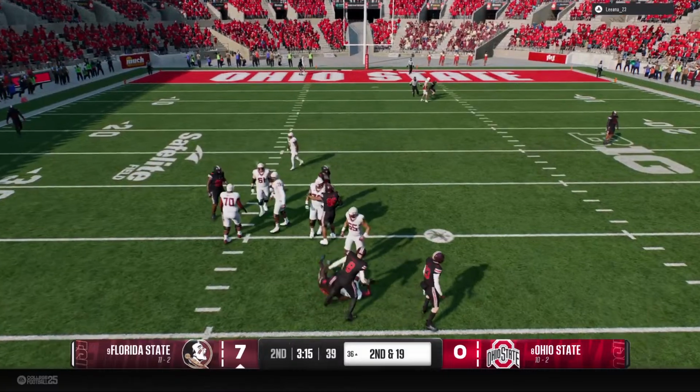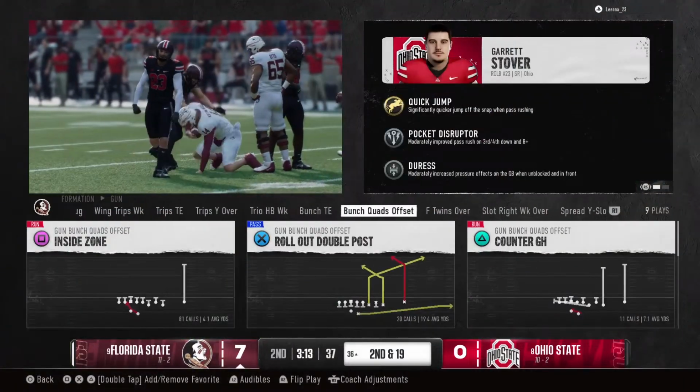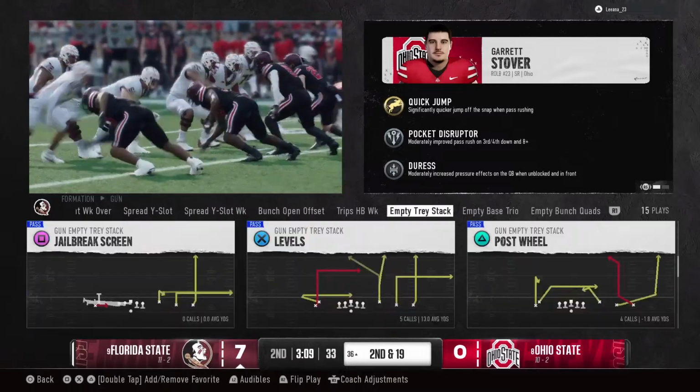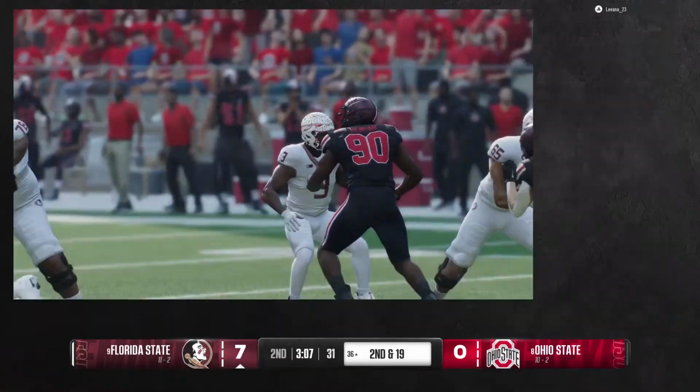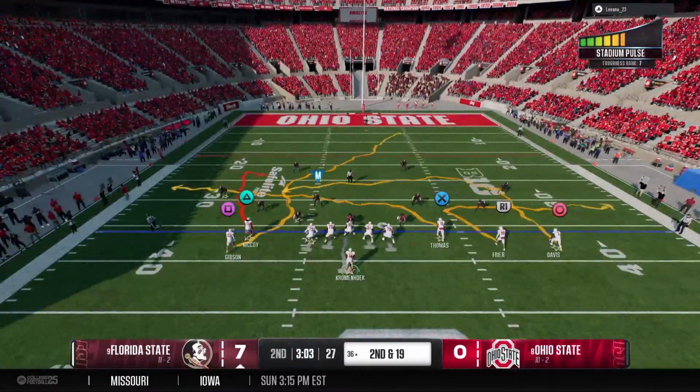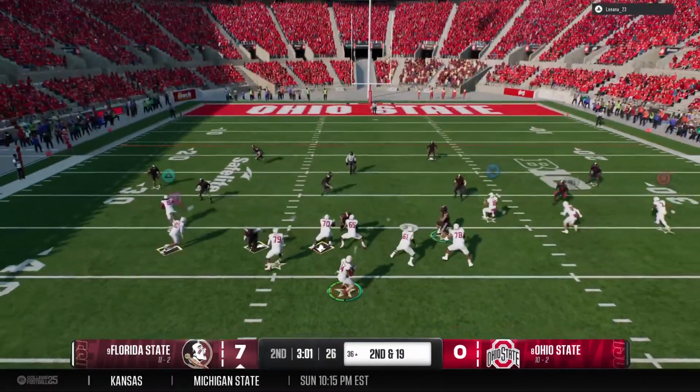And it's the senior getting home with the sack. Well, they're making this offensive line really think and communicate. Bringing different blitzes. This time the outside linebacker gets to the quarterback and comes up with a big sack for the D. We'll see if they can overcome the sack. 2nd and very long.